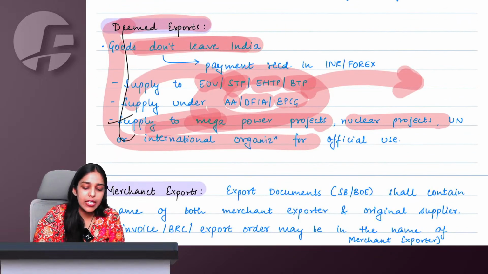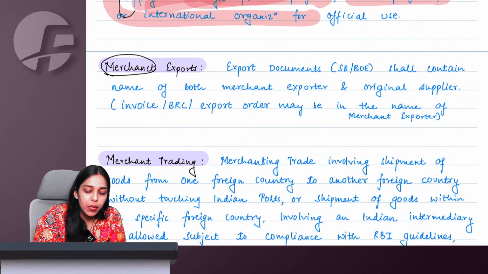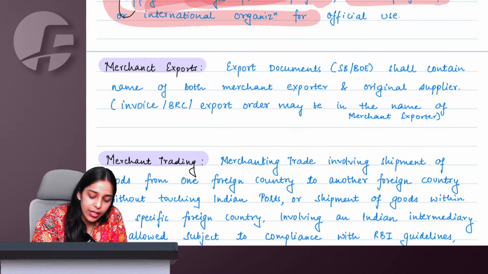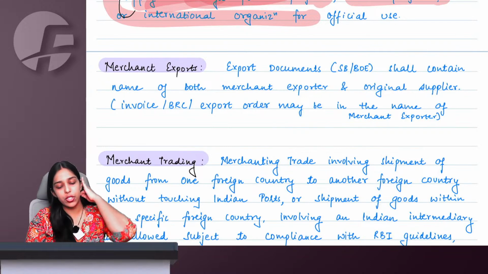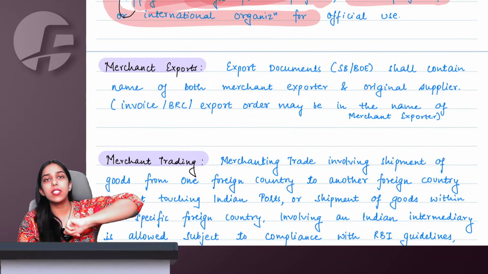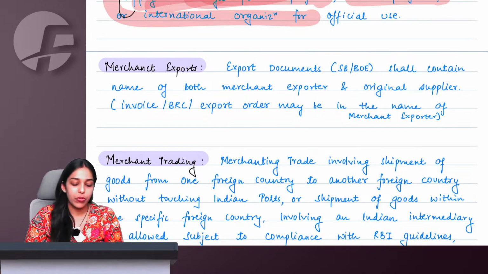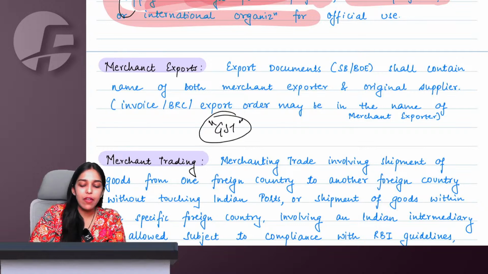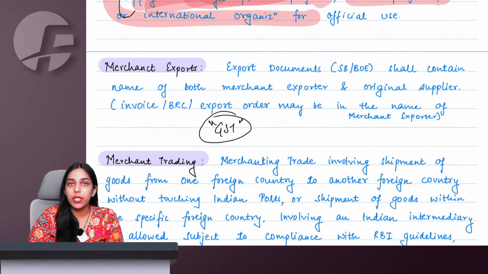Got it. Deemed export, understood. What is merchant export? So we said export documents shall contain the name of both the merchant exporter and the original supplier. Now in the chapter of import and export under GST, in the GST portion, we have a chapter named import and export under GST.